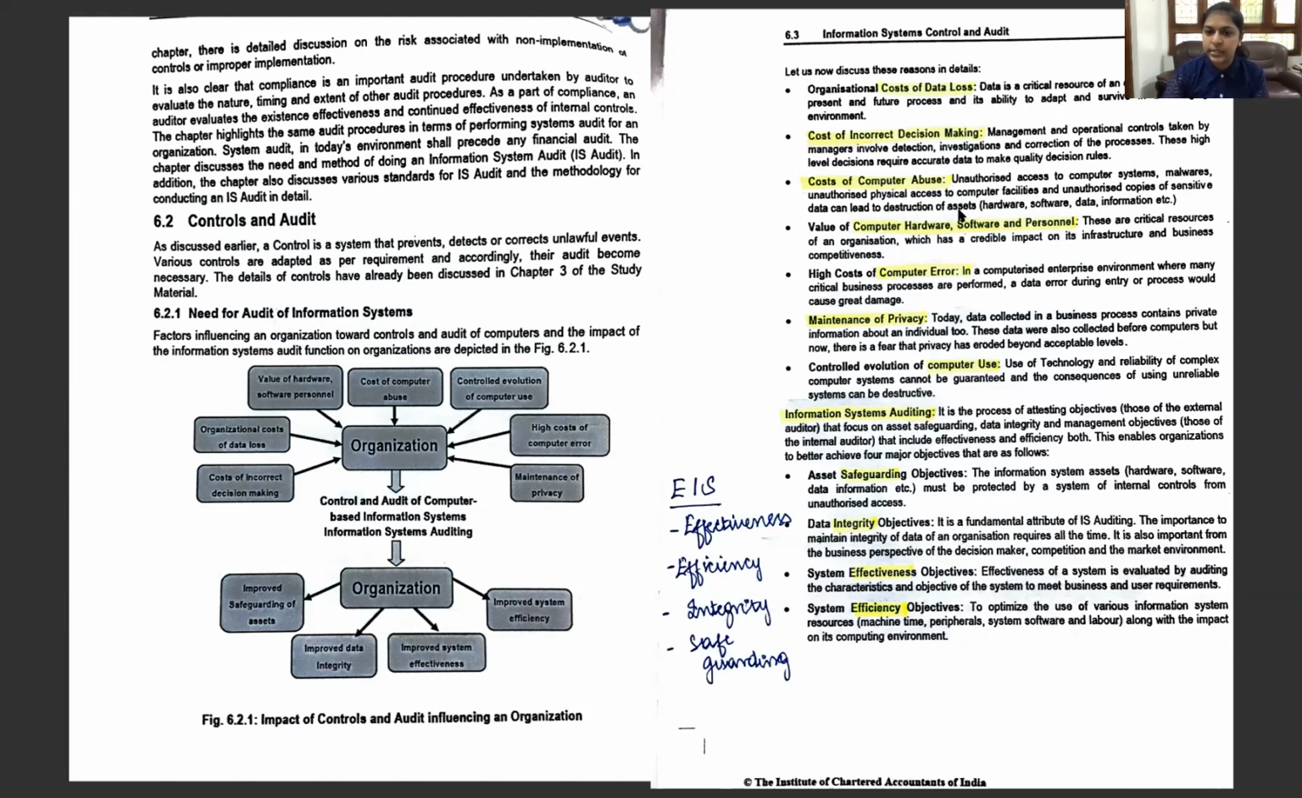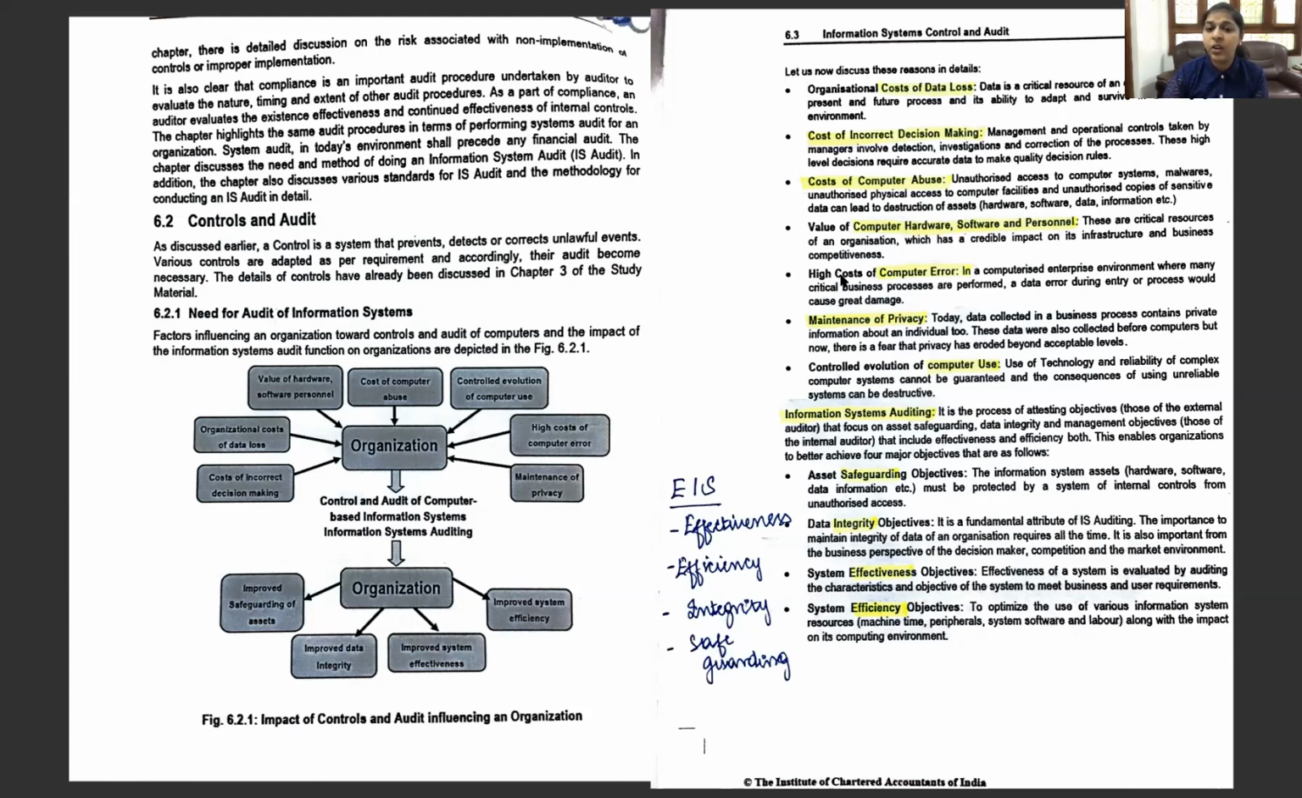restriction of assets. Next is the value of hardware and software and personnel. They are the critical resources in an organization, and any damage to them is going to impact the credibility of an organization. So hardware, software, and personnel are the critical resources, and any damage is going to impact the credibility.